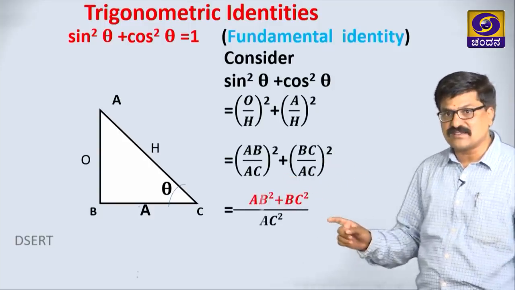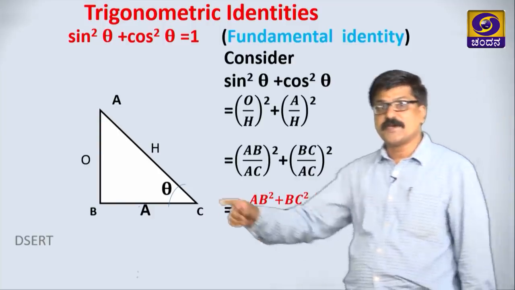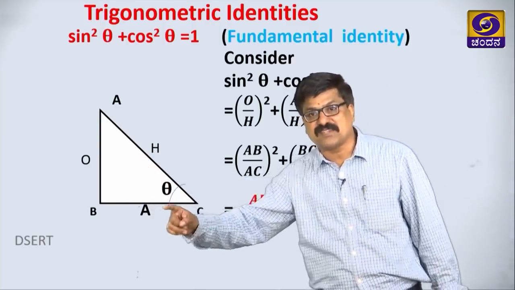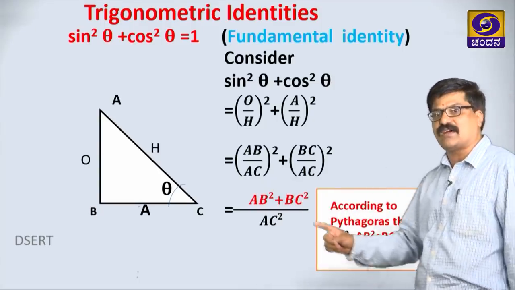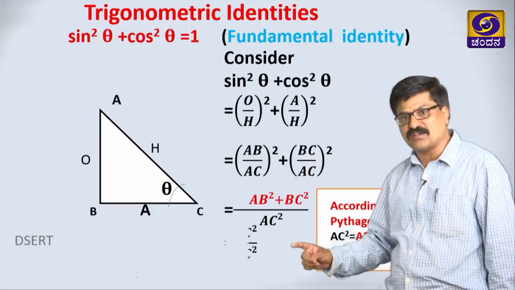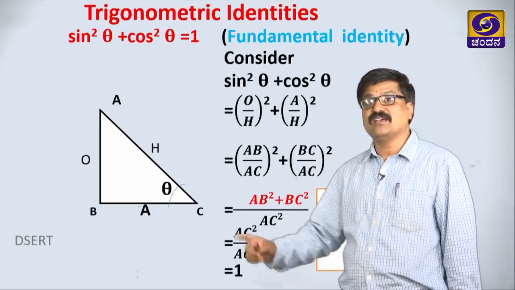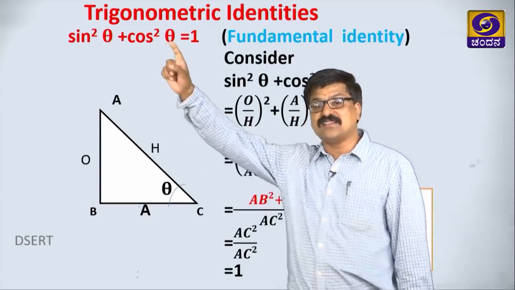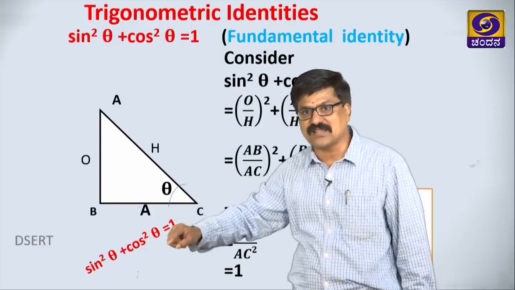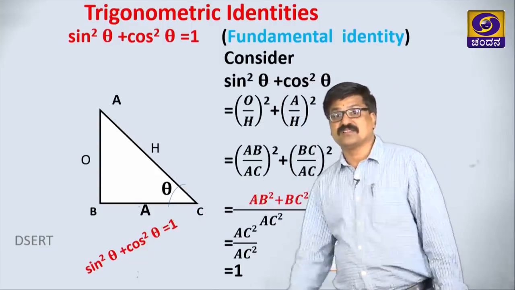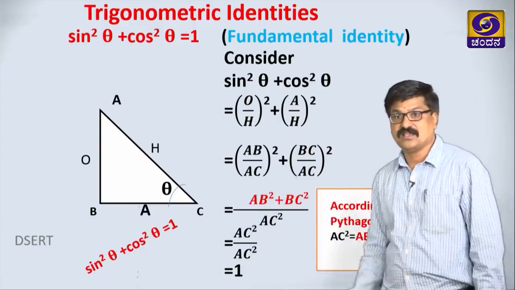Take LCM, that is AC squared is the LCM, you get the numerator as AB squared plus BC squared. What is AB squared plus BC squared? According to the Pythagoras theorem, we can write it as AC squared. The numerator value becomes AC squared by AC squared, which gets cancelled to 1. Hence, we are proving here that sin squared theta plus cos squared theta is 1. This is called the fundamental identity, my dear students.